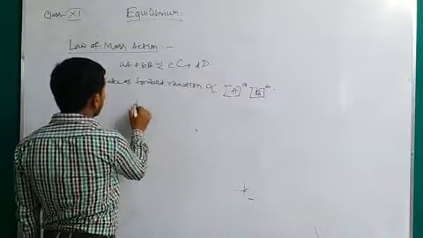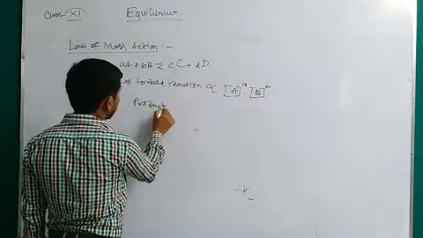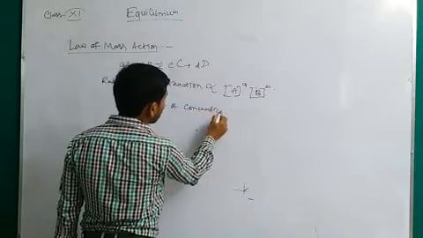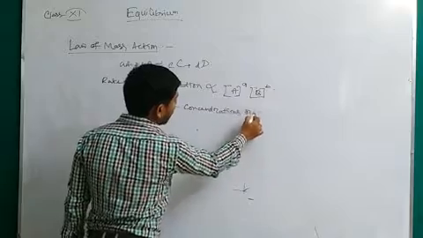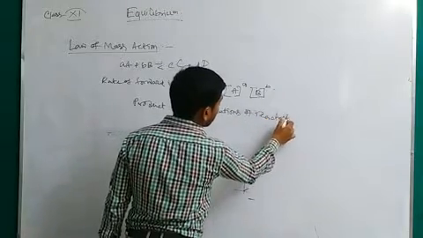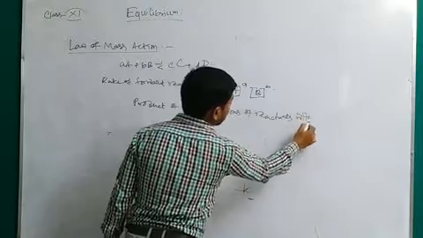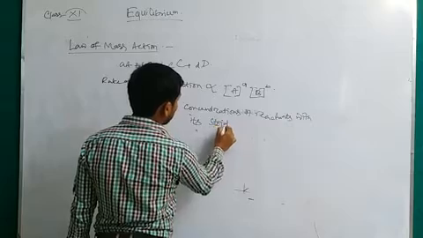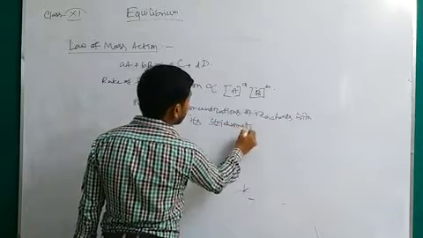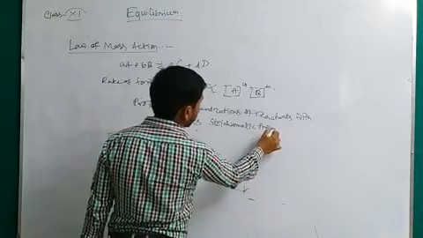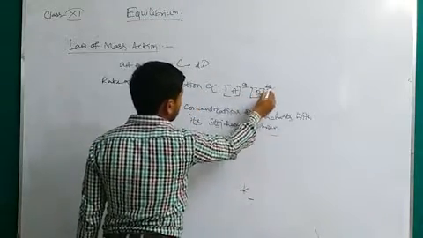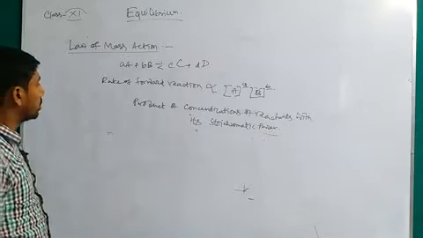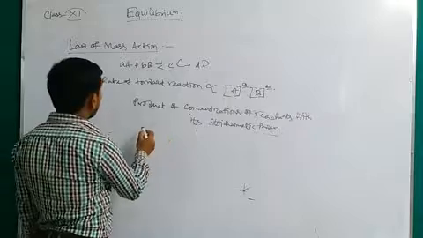So it is the product of the concentrations of reactants with their stoichiometric powers. This is the stoichiometric power, and the product of the concentrations of reactants with their stoichiometric powers is known as the law of mass action.